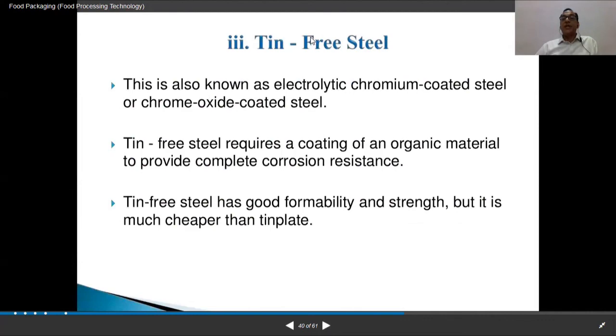It's already a long session, so I'm stopping the share, and I am here back with you on full screen. So these were the packaging material and packaging properties.